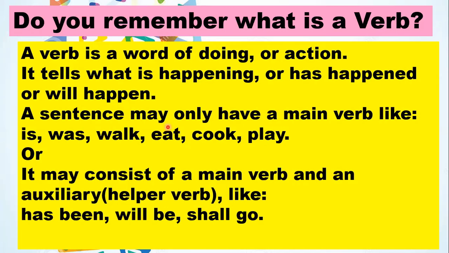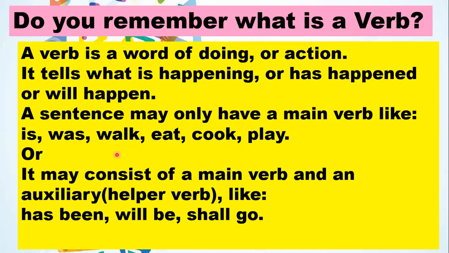A sentence may only have a main verb like is, was, walk, eat, cook, play. So a sentence may have a main verb. For example, I can say Badr moves the chair. So it has only one main verb, that means moves. Or Ali walks fast.